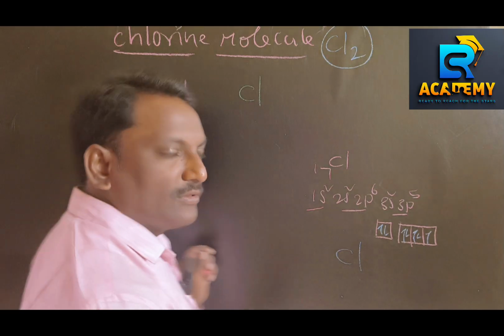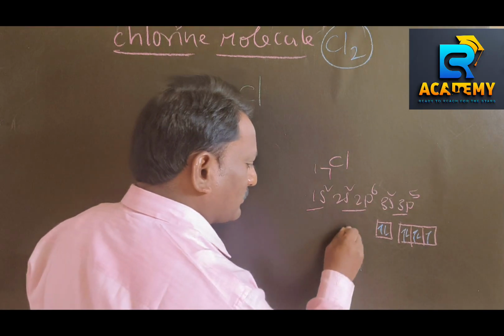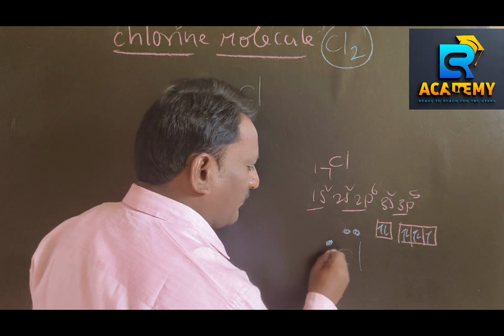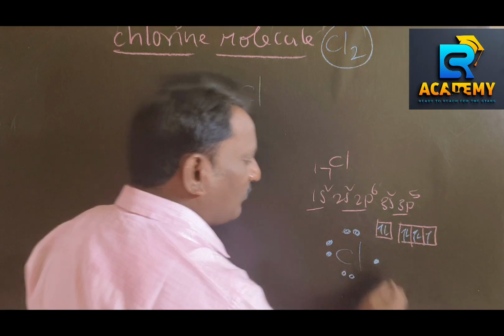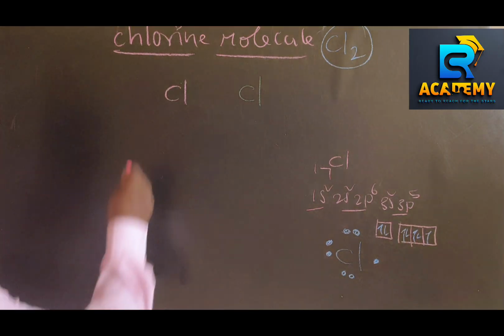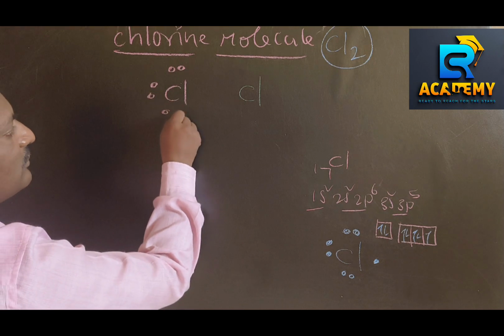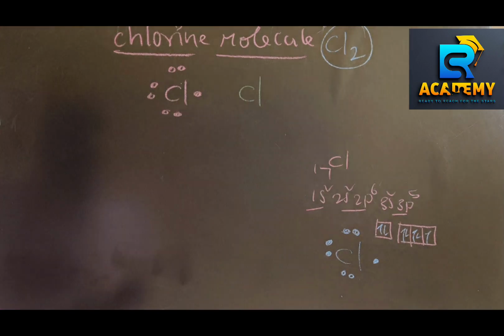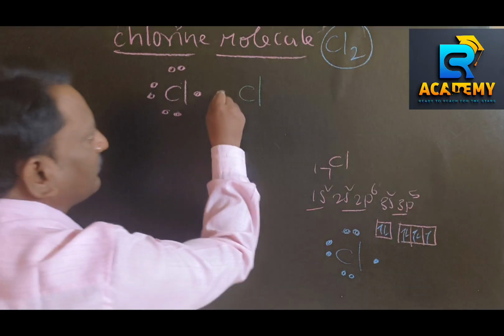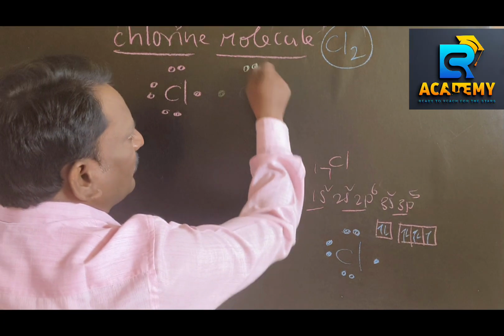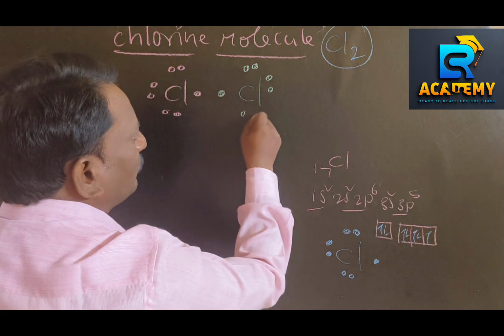The Lewis dot structure of chlorine will be 3 pairs of electrons and 1 unpaired. This other chlorine has the same: 3 pairs of electrons, 1 unpaired.